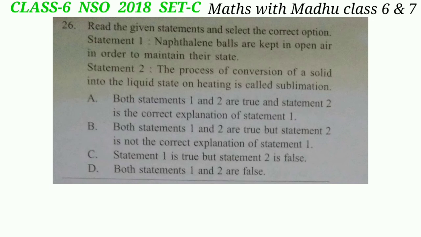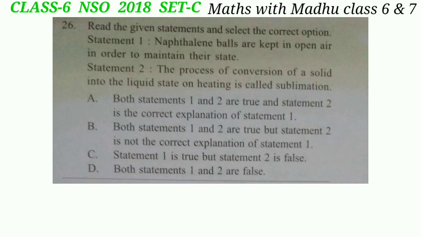Now question 26. Read the given statements and select the correct option. Statement 1. Naphthalene balls are kept in open air in order to maintain their state. This is the false statement. Naphthalene balls undergo sublimation when kept in open air.